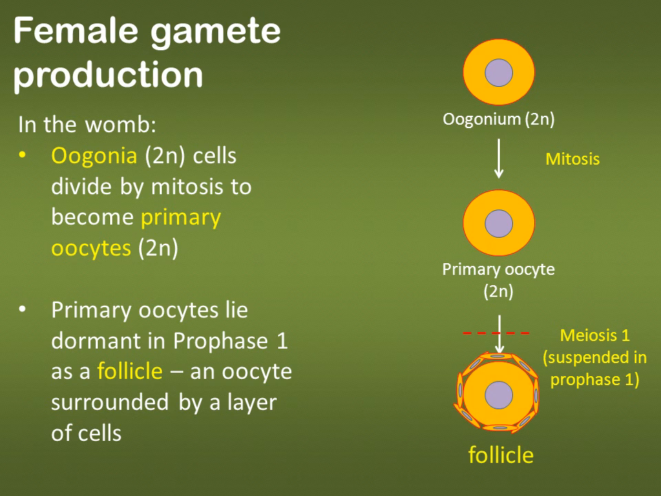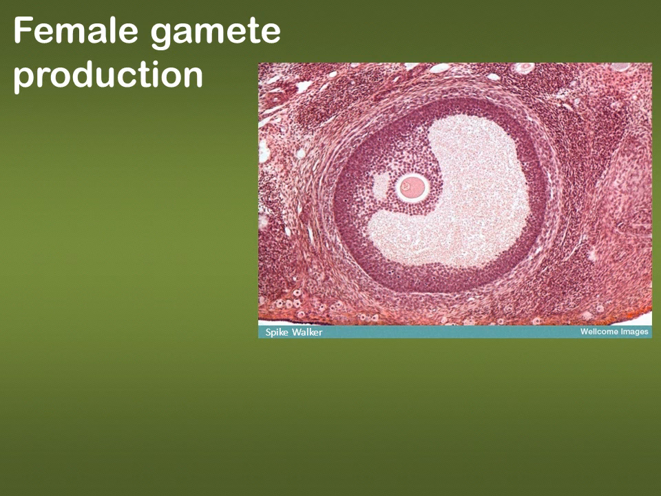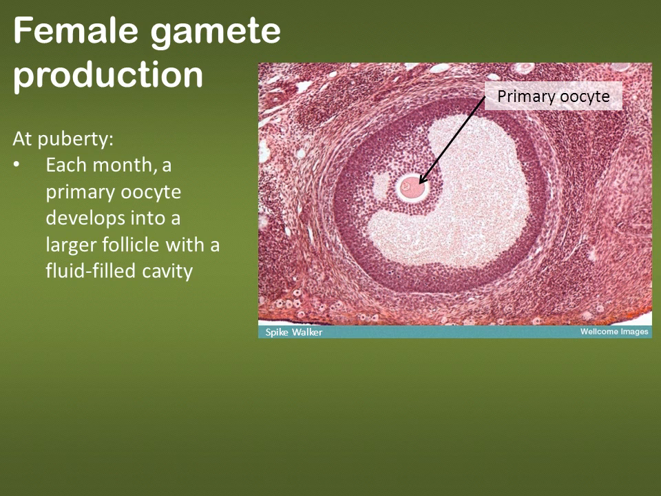The primary oocyte will lie dormant with a collection of cells around it, and collectively these cells plus the primary oocyte are known as the follicle. Those primary oocytes lie dormant in prophase I until the female reaches puberty, when the ovarian cycle begins again. Now, each month a primary oocyte will be selected to develop into a mature follicle, which is the primary oocyte along with all of these follicular cells and a fluid-filled cavity.